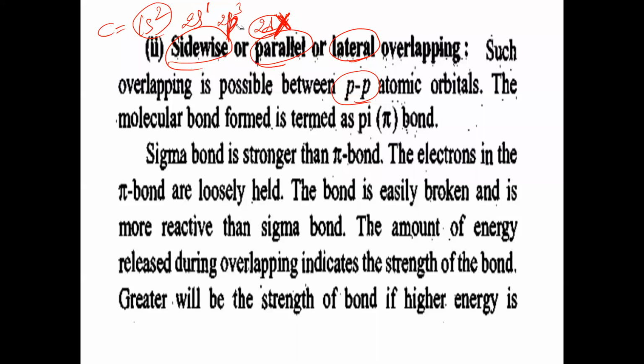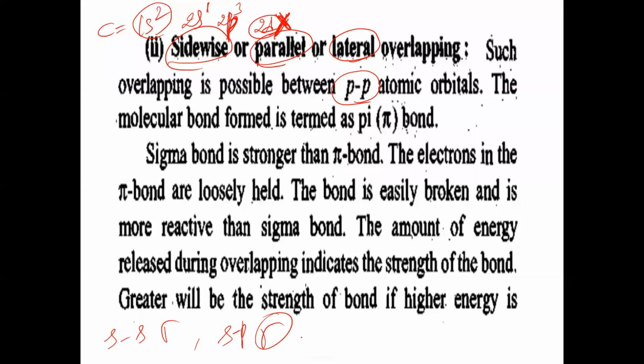Between two p orbitals, what will be the bond formation? Either sigma bond or pi bond. Between s and s, only sigma bond is possible. Between s and p, only sigma bond is possible. Whenever s orbital is involved, ss gives sigma bond, sp gives sigma bond.